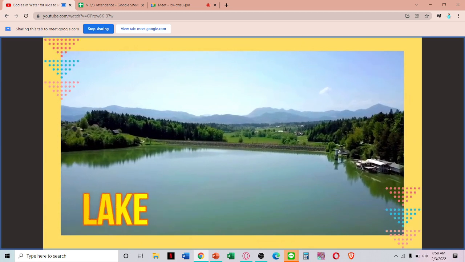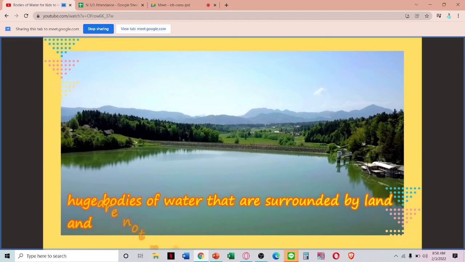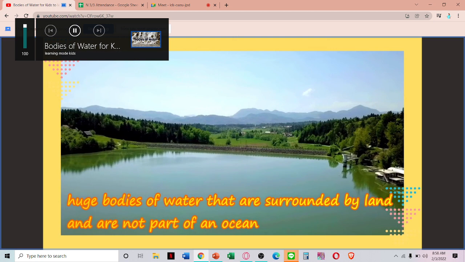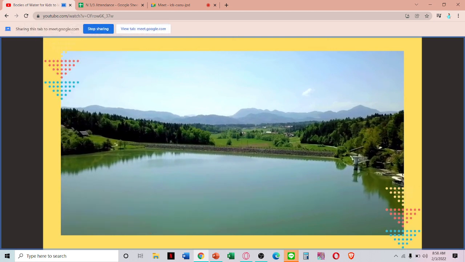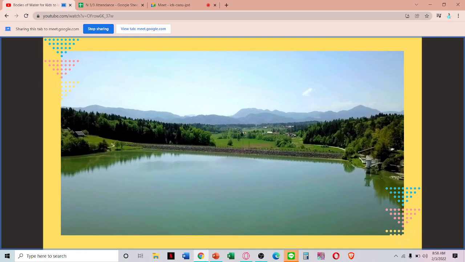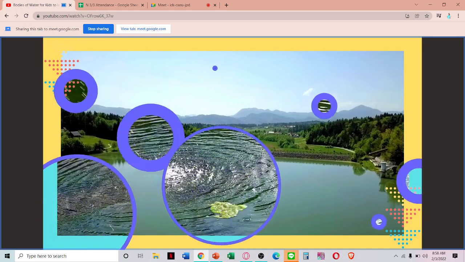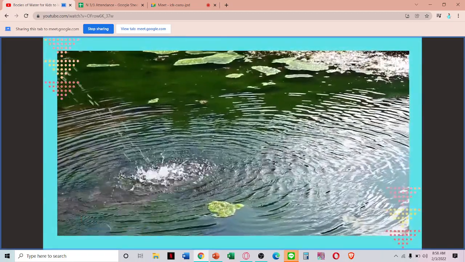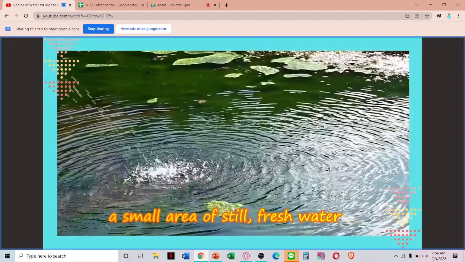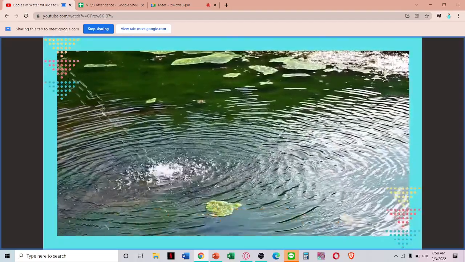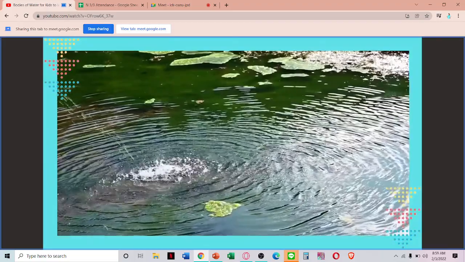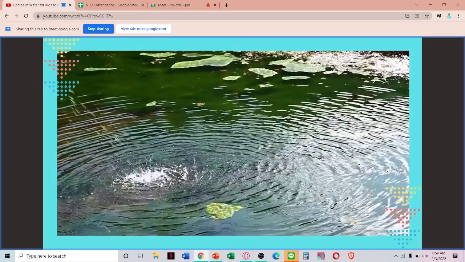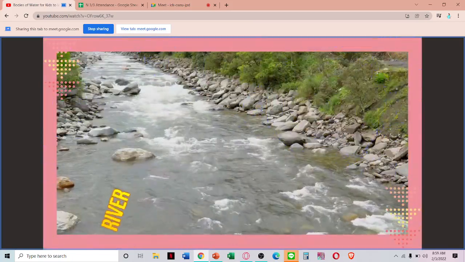Lakes. Lakes are huge bodies of water that are surrounded by land and are not part of an ocean. Lakes do not flow. Ponds. A pond is a small area of still fresh water. Some ponds are formed naturally while others are artificially made. Sometimes people build lakes.